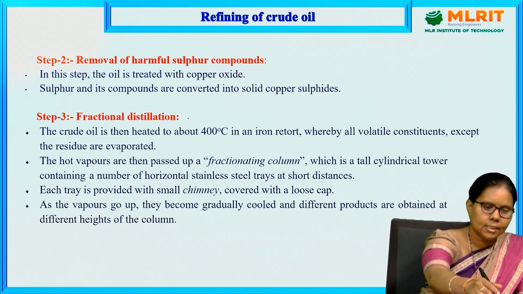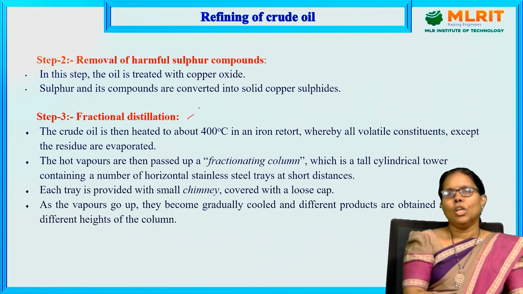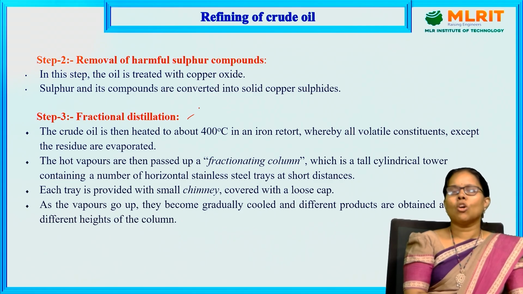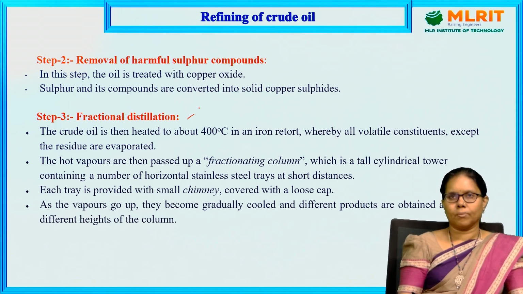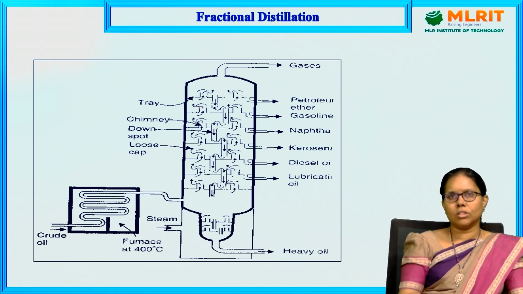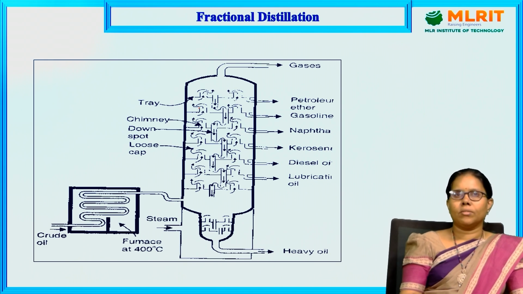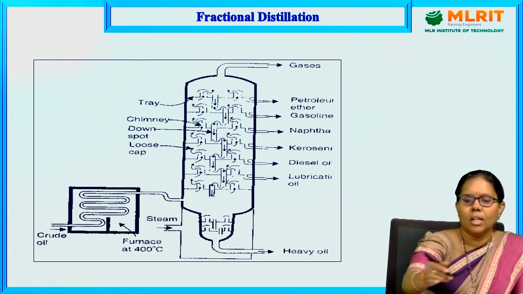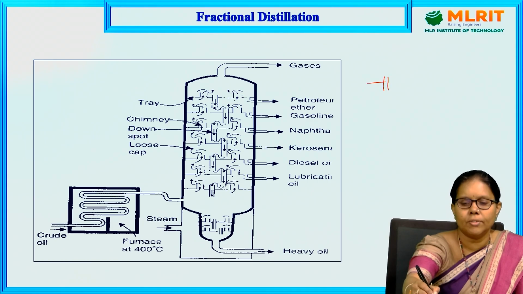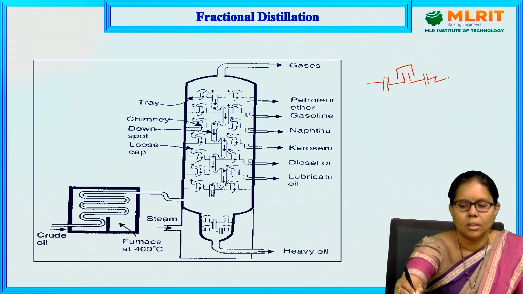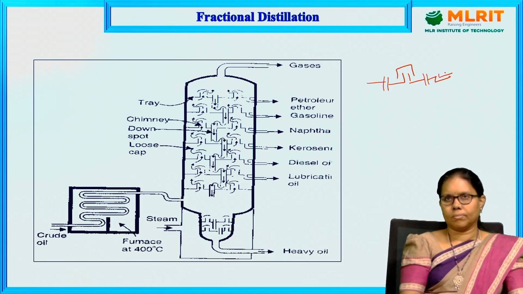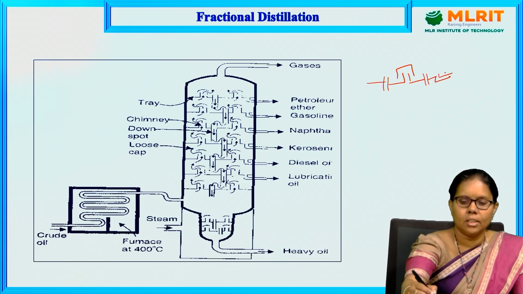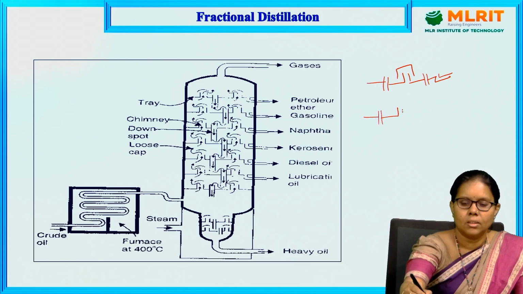Let us see step 3, fractional distillation. The crude oil is heated to about 400 degrees in an iron retort. There is a long still which has a number of layers. If you see, this is a long still, and each one has a tray. I am going to draw each and every tray.